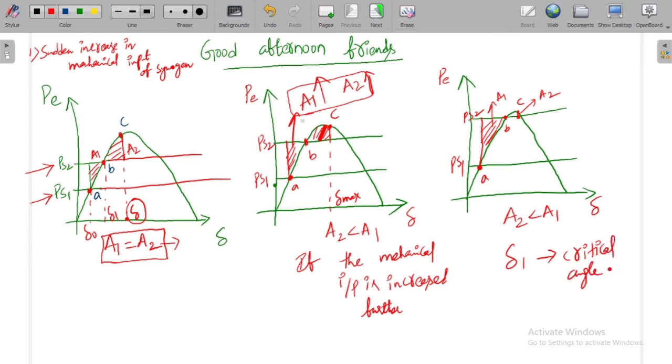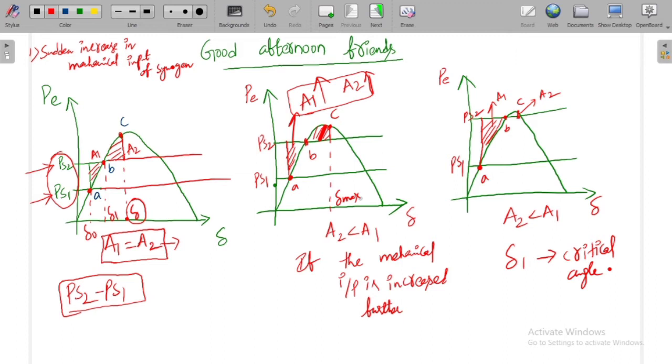So if you observe, as the change between PS1 and PS2, PS2 minus PS1, this is the difference. As the increase in mechanical input goes on, if this magnitude goes on increasing, then the acceleration area will increase to a larger value.